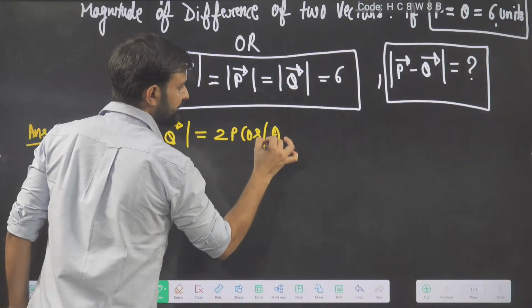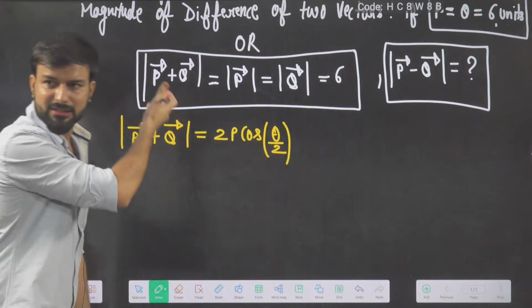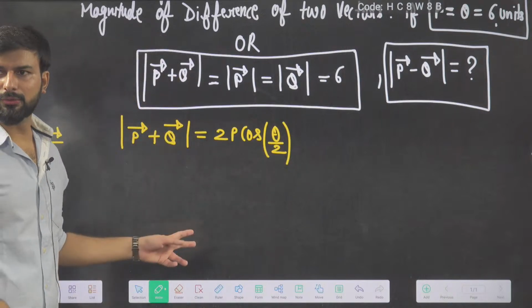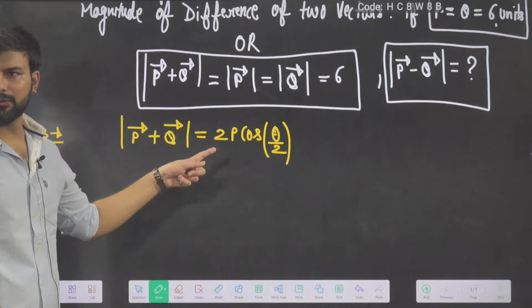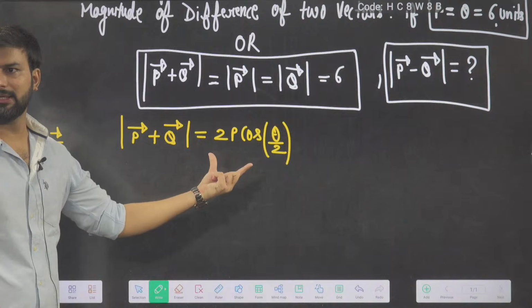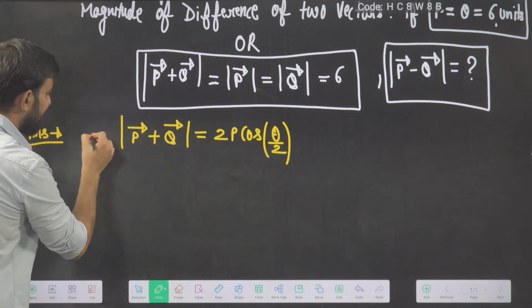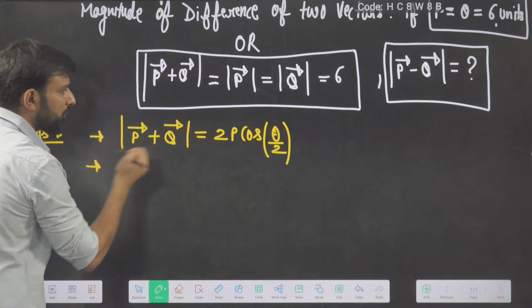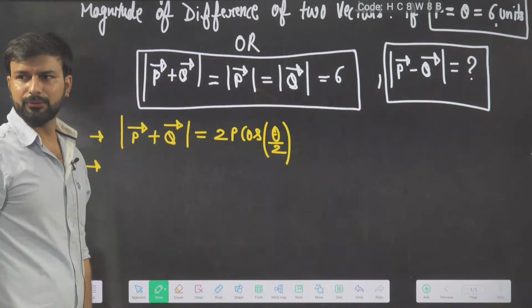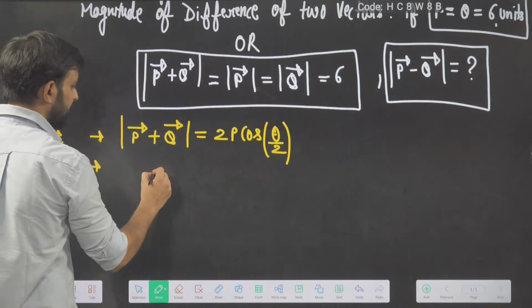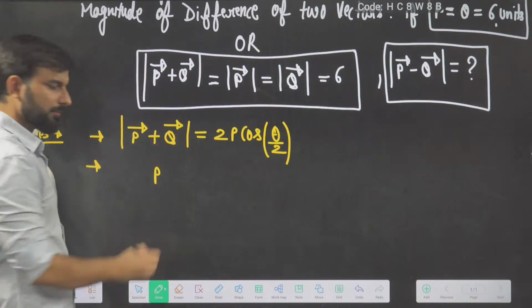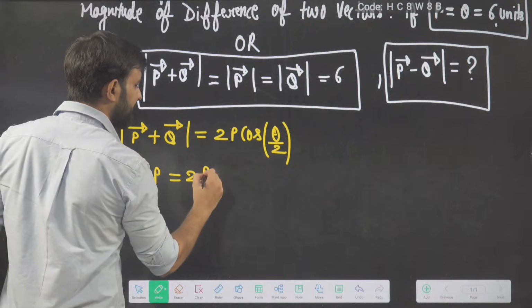I hope you remember, we just discussed this. Two equal vectors, same magnitude, this is your magnitude of resultant. And it is also equal to their magnitude. So can I write P is equal to 2P cos of theta by 2?